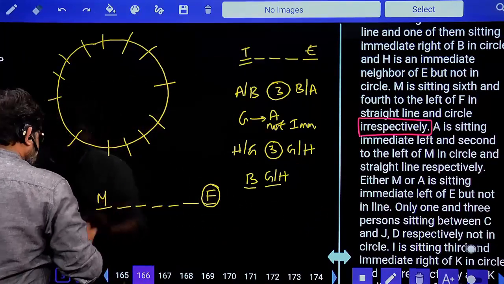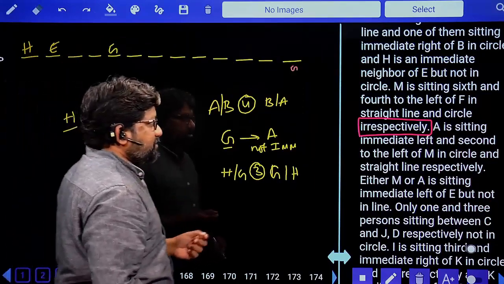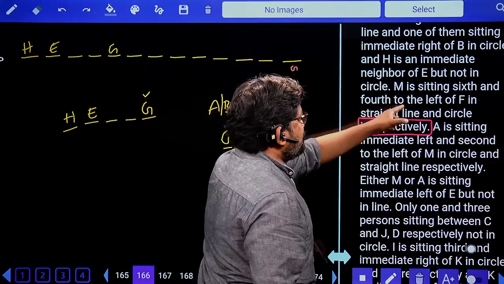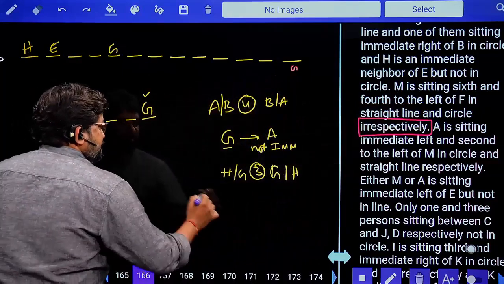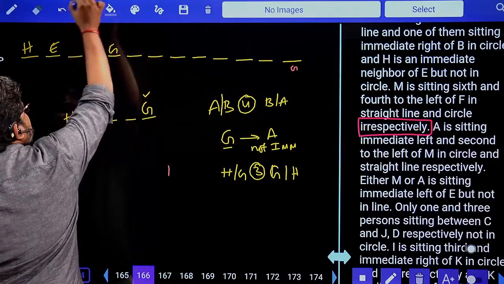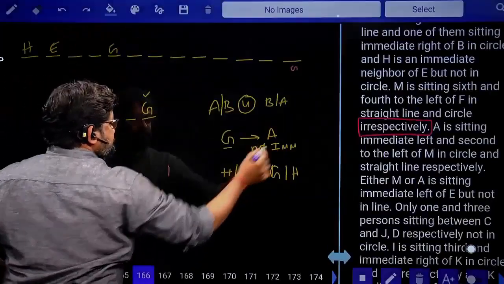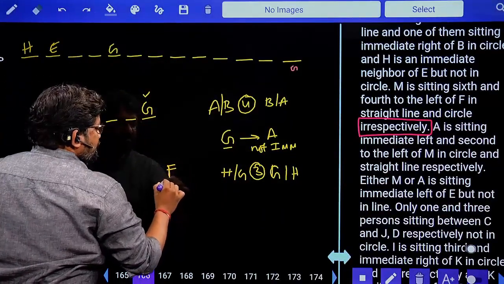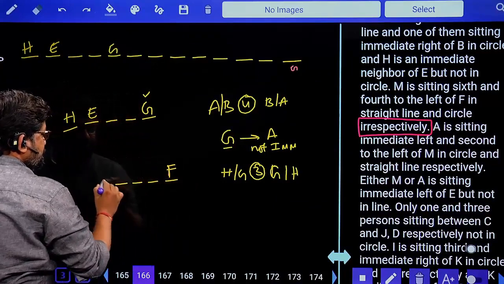This is M. And what about line? And fourth to the left of F. This is F which I have here. If this is F, fourth to the left of F: 1, 2, 3, 4, this is M.